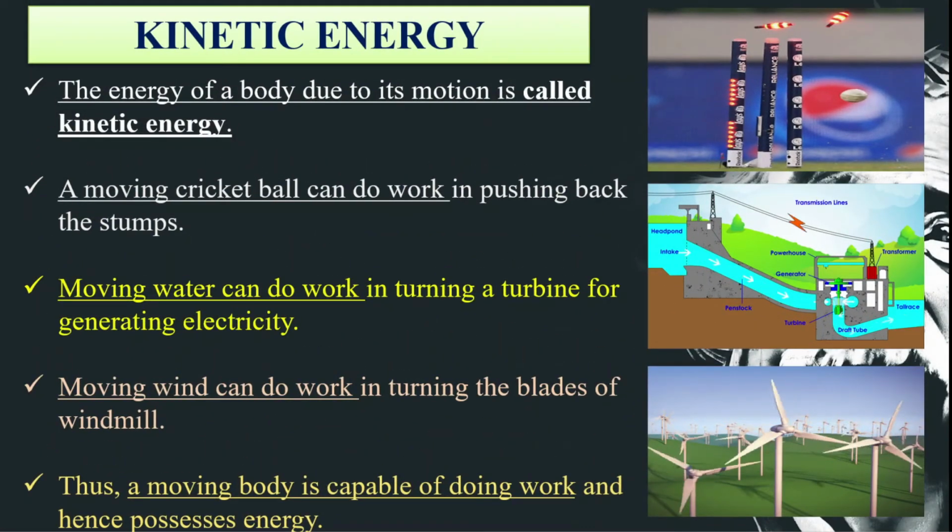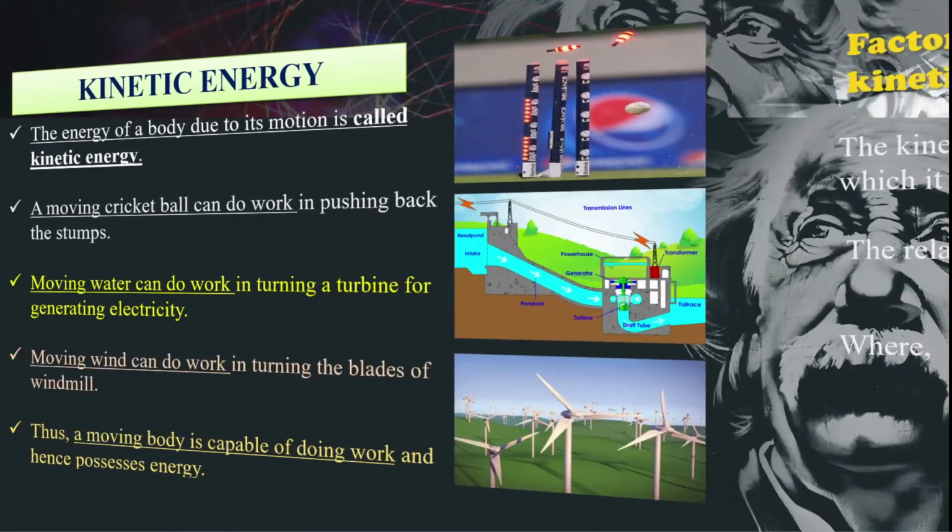Kinetic energy: the energy of a body due to its motion is called kinetic energy. Already I told you. A moving cricket ball can do work in pushing back the stumps. Moving water can do work in turning a turbine for generating electricity. Similarly, the third example is moving wind can do work in turning the blades of a windmill. Thus, a moving body is capable of doing work and hence possesses energy.